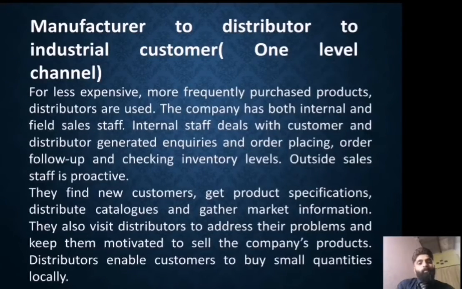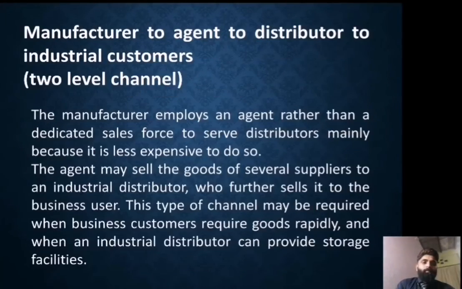Outside sales staff is proactive. They find new customers, get product specifications, distribute catalogs and gather market information. They also visit distributors to address their problems and keep them motivated to sell the company's products. Distributors enable customers to buy small quantities locally.